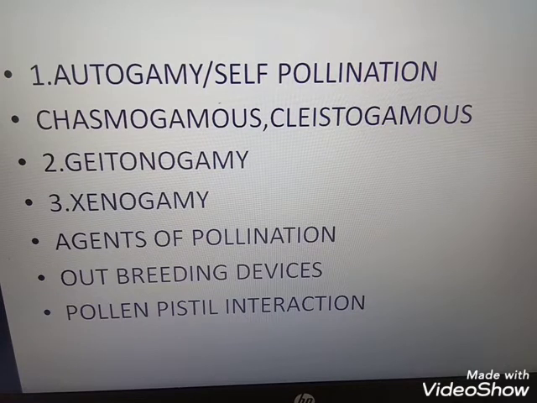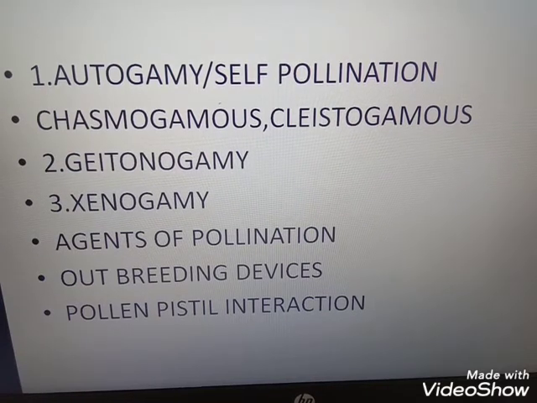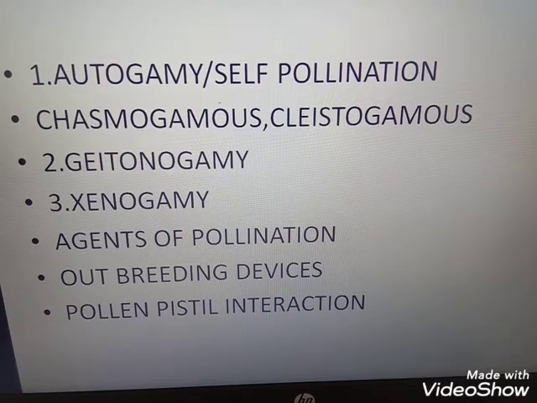The pollen tube grows through the stigma and style to reach the ovary. It then enters the micropyle and reaches the synergids, guided by the filiform apparatus. Okay, so this is the process taking place. The entry of the pollen tube into the ovule does not take place in the same way in all organisms. In different types, the pollen tube enters the ovule differently.